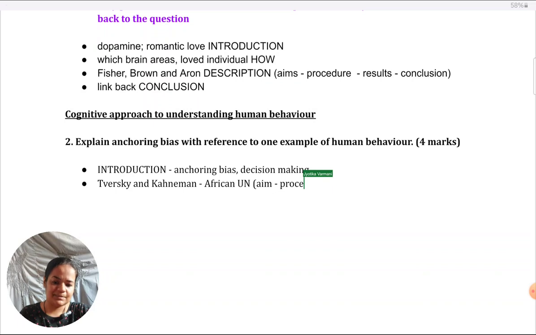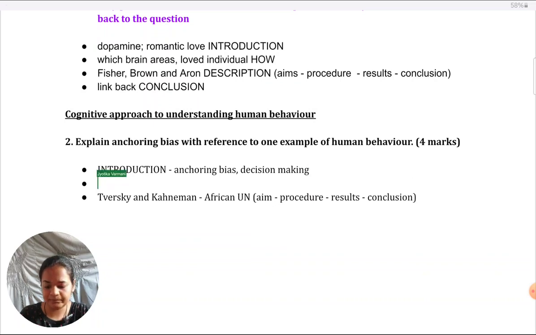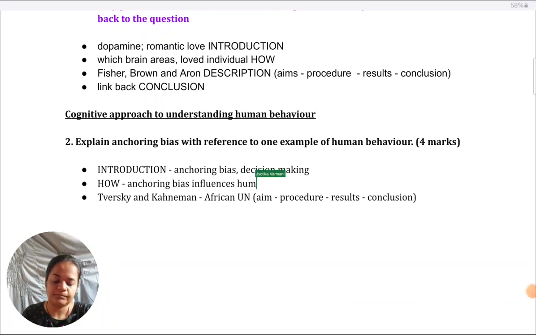Just because example is mentioned, I have brought in the study first, like to tell you this is how I'll summarize. But of course, before giving the study, there's going to be this one paragraph on how anchoring bias influences human behavior, how it affects decision making in particular. Okay, so I would take that and then I will introduce the study. Okay, so then I give the description of the study.